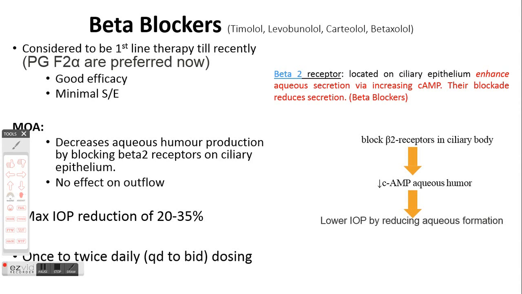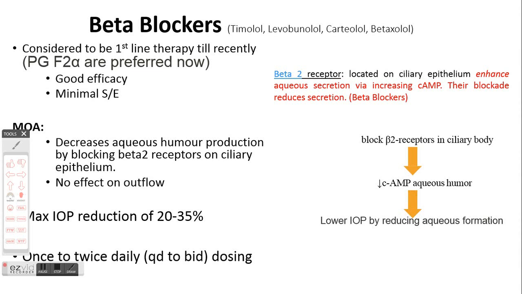Overall, if you compare beta blockers with miotics, beta blockers have a better side effect profile and are the preferred therapeutic option compared to miotics in cases of open angle glaucoma, because in contrast to miotics, beta blockers do not affect the pupil size, the tone of the ciliary muscles or the outflow facility.